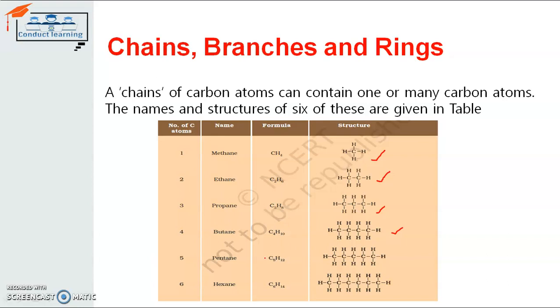So accordingly, we can understand that the carbon atoms are making bonds with each other, and that bonding is in the form of a long chain. So basically the chain is defined through this structure of the chemical formula. Whatever formula is written there, the structure defines whether it is in the form of a chain, a branch, or a ring. So the formula can be the same and the structure can be different, and this is known as isomers, which we will learn in the next slide.